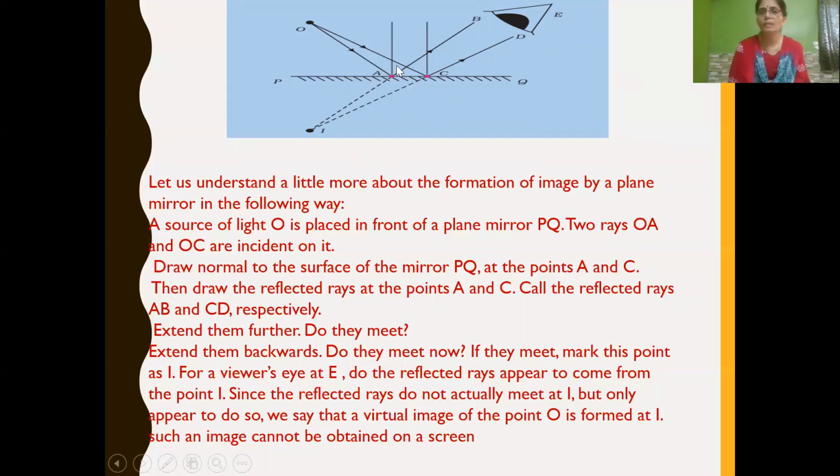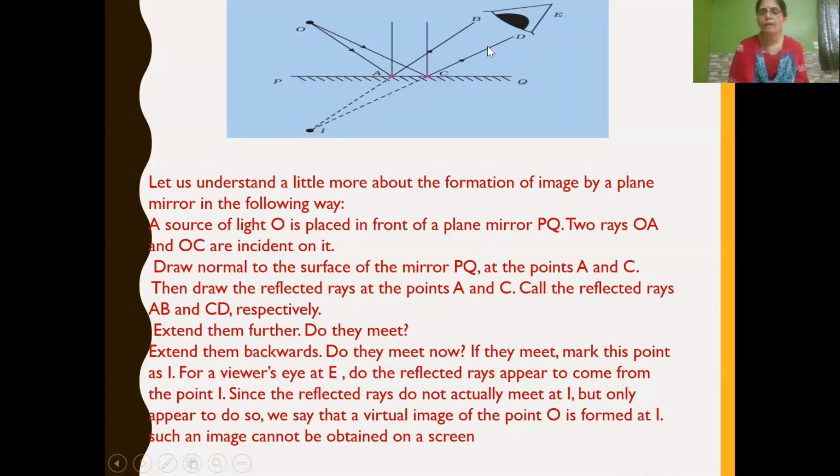It is an imaginary line. So we have to draw a normal to the surface of PQ, that is a perpendicular line to the surface of PQ at the points A and C. These points A and C are nothing but points of incidence. Then we have to draw reflected rays at the points A and C. Reflected rays means bouncing back. The bouncing back rays are called reflected rays. Let's name these reflected rays AB and CD respectively.